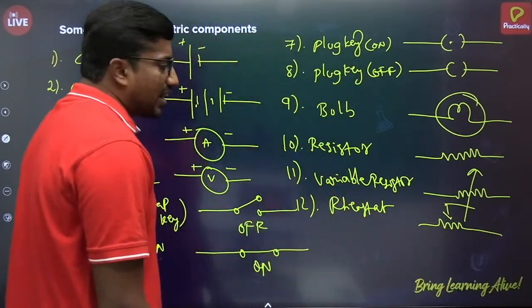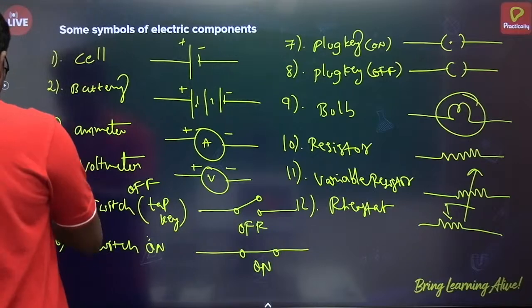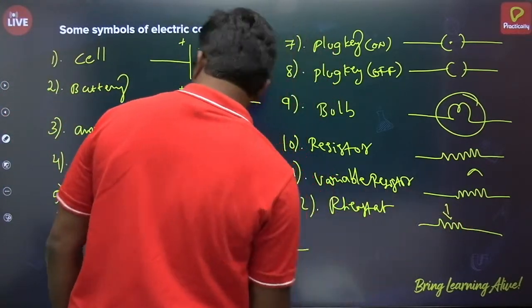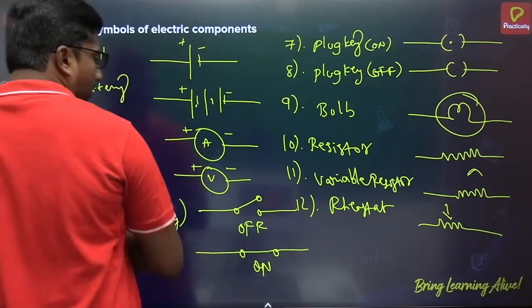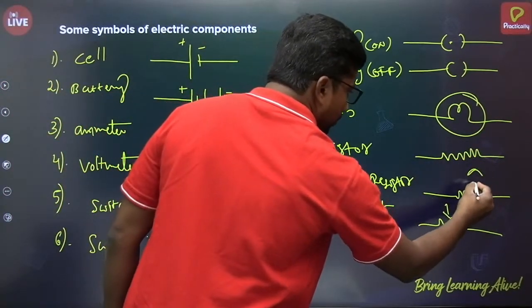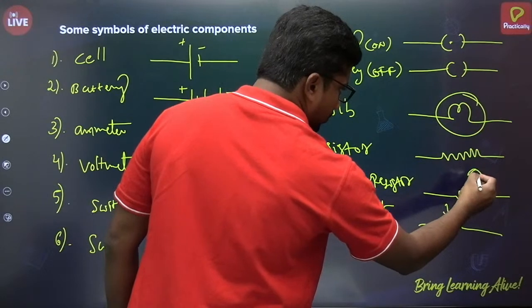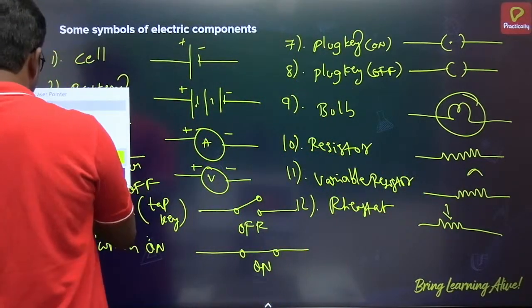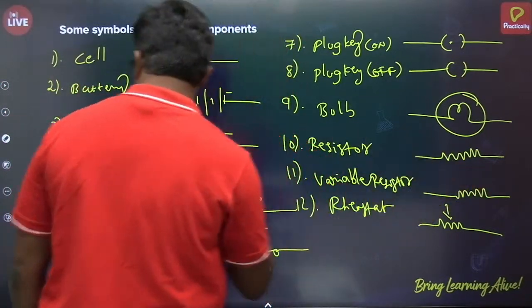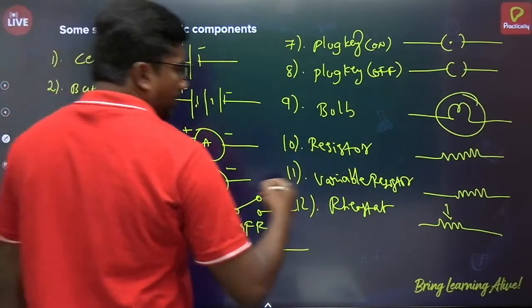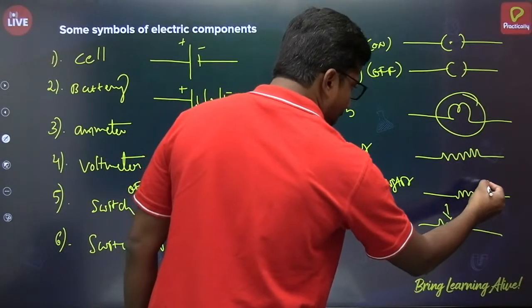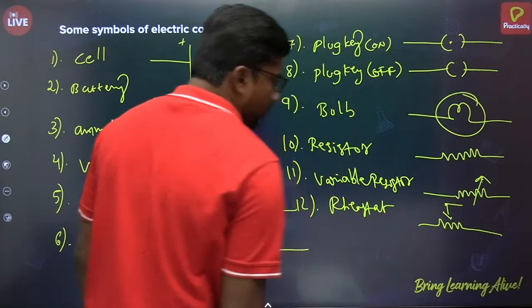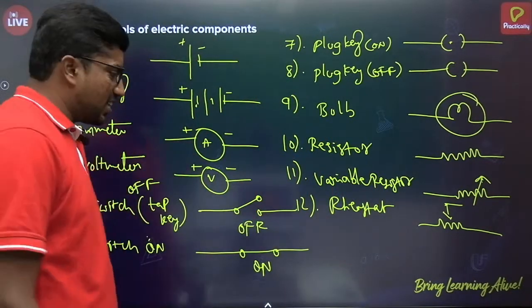That is also a kind of variable resistor. Okay, so this is the representation of a rheostat.